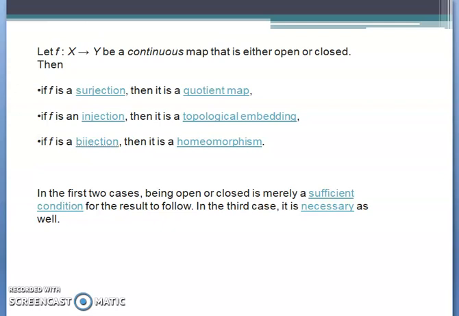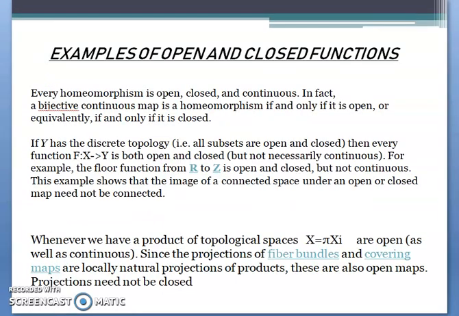Now coming on to some examples of open and closed functions. Every homeomorphism is closed, open, and continuous. In fact, a bijective continuous map is a homeomorphism. We have already studied this, like the if and only if condition of a homeomorphism. And if Y has a discrete topology, where all the subsets are open and closed, then every function f from X to Y is both open and closed, but not necessarily continuous. For example, the floor function from R to Z is open and closed, but not continuous.